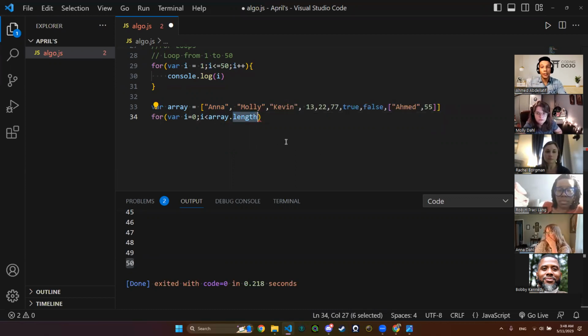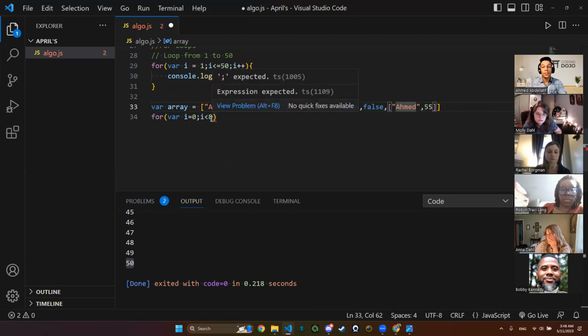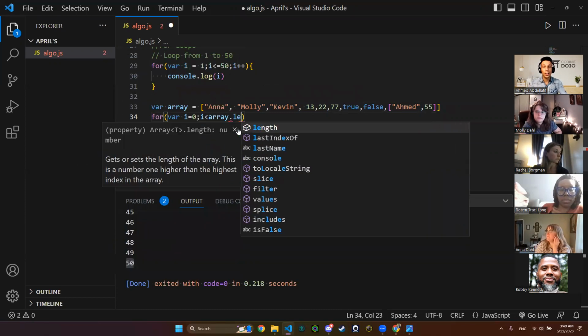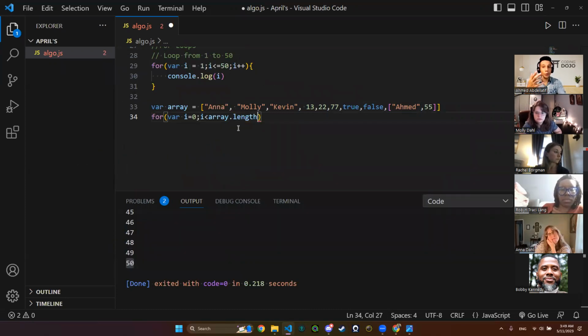Also, i less than 8 will work. Why? Because 0, 1, 2, 3, 4, 5, 6, 7, 8. So instead of counting, I'm using array dot length. Please count the array for me as long as I am in it, i++.